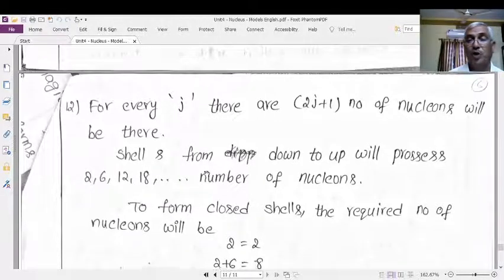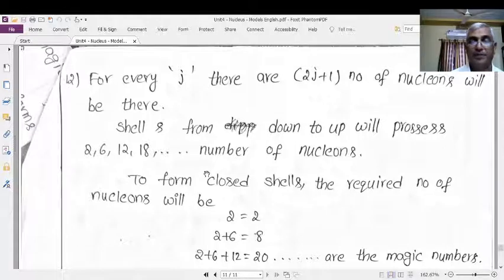Shells from down to up. Okay, nuclear shells from the lower to higher. How many nucleons will they accommodate? 2, 6, 12, 18, likewise.